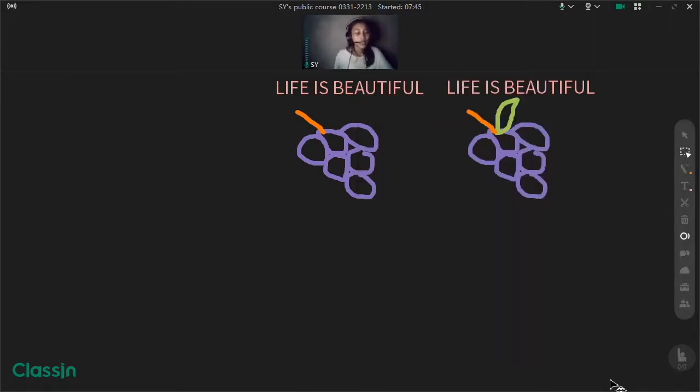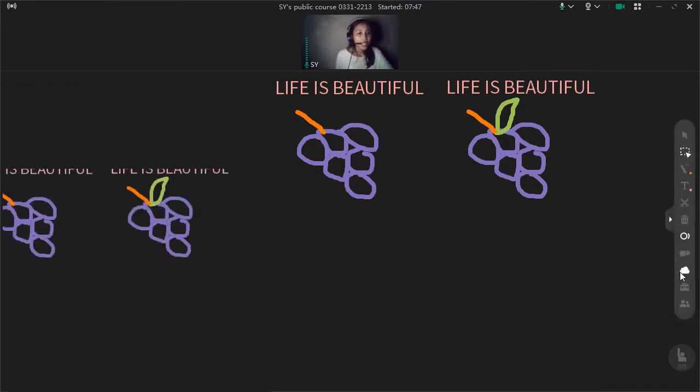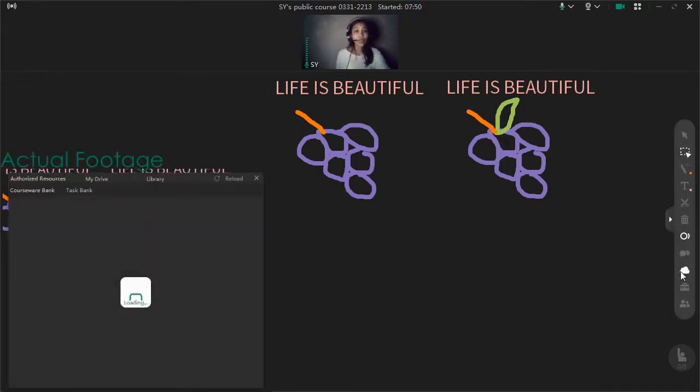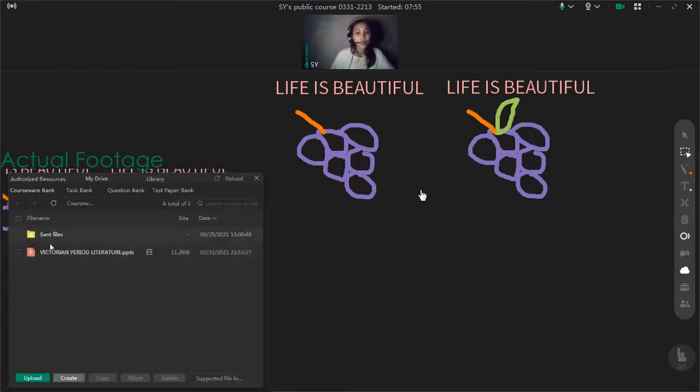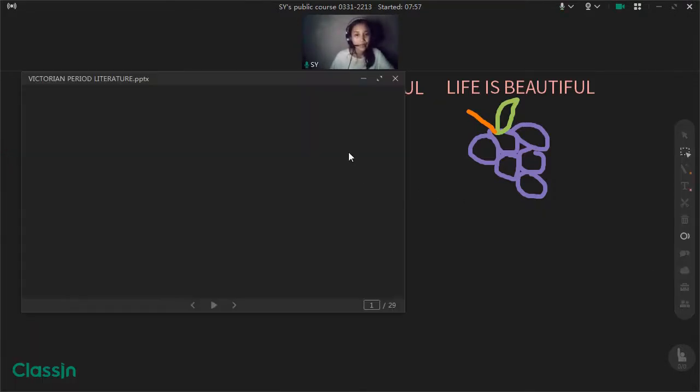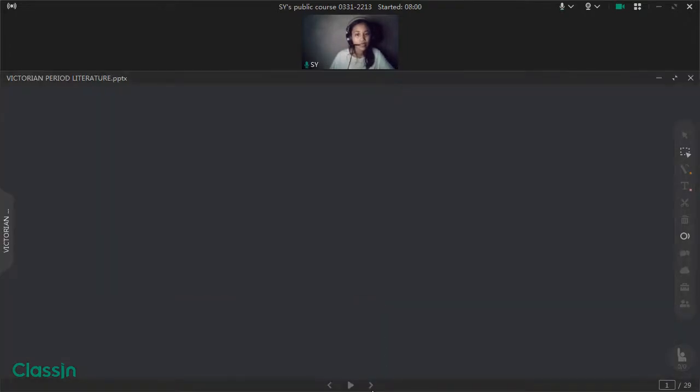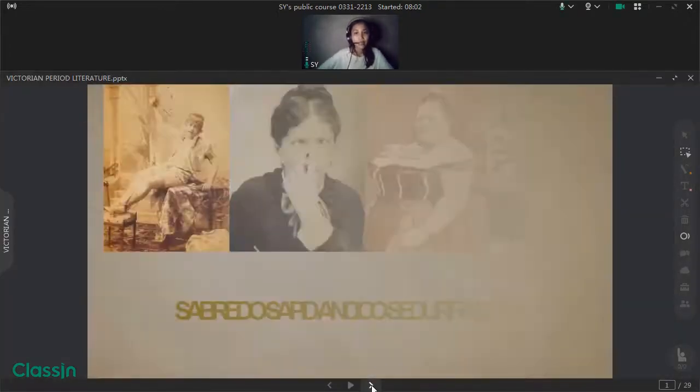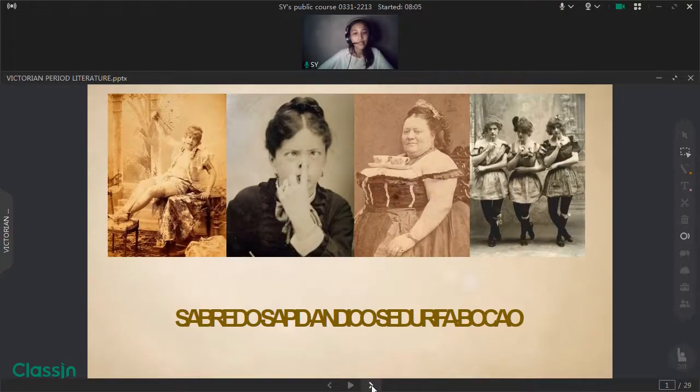Now let's go to the drive tool. Here you can easily upload files from your drive that you want to present in your class. For example, here I will be presenting a PPT. So I'm going to go full screen. Now you can see the PPT that I will be discussing. For example only.